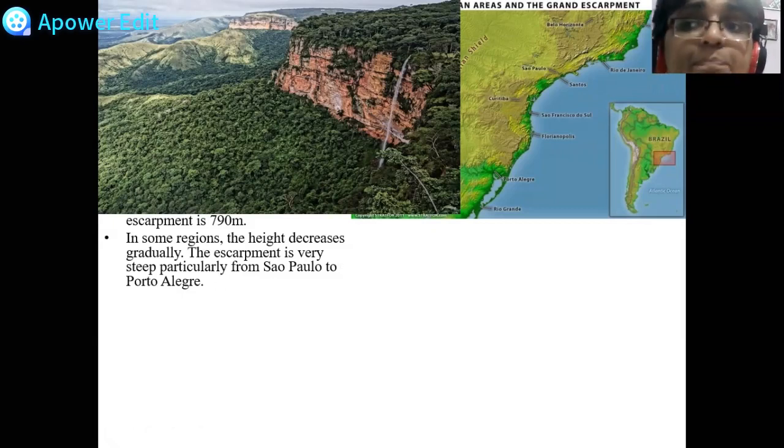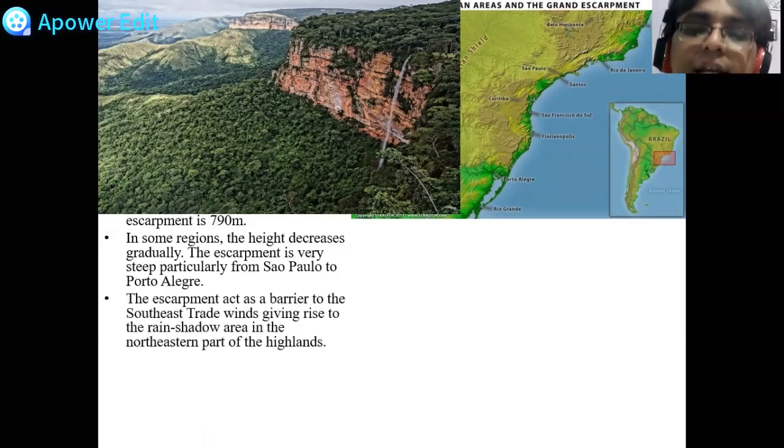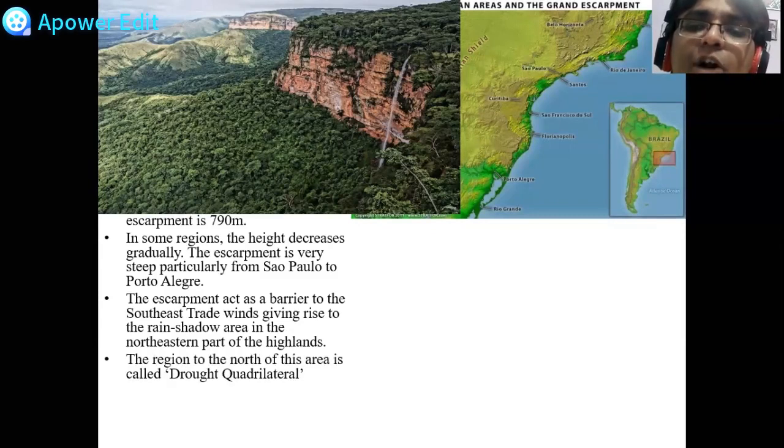Escarpment is very steep, बहुत ज़्यादा steep है. That is, slope बहुत straight है. The escarpment acts as a barrier to the southeast trade winds, giving rise to the rain shadow area in the northeastern part of the highlands, which is also called as the drought quadrilateral. So one by one, I'll explain you these points.